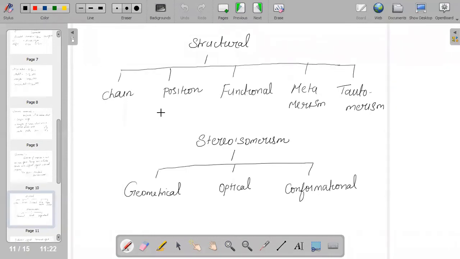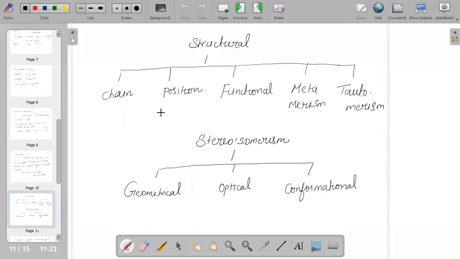And tautomerism is the simultaneous movement of pi electrons and hydrogen. The most common example of tautomerism is keto-enol, that is, ketone is in equilibrium with enol.